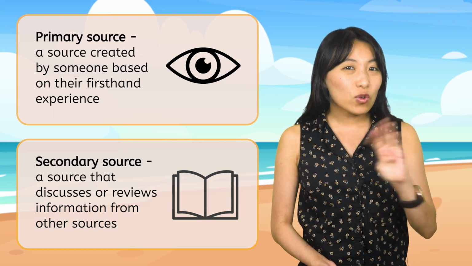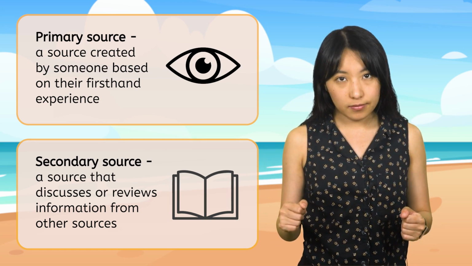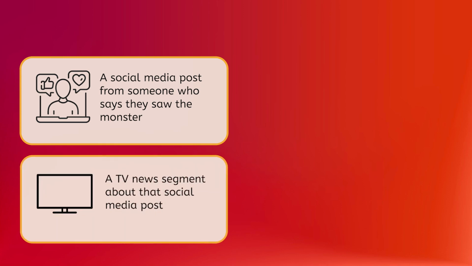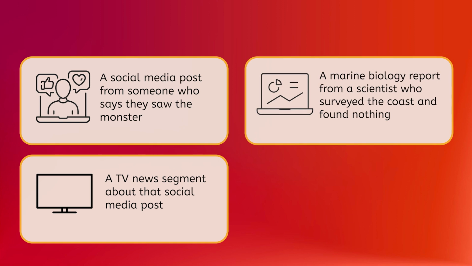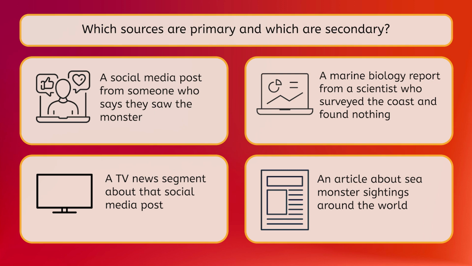Let's consider 4 sources of information about the supposed sea monster. We have a social media post from someone who says they saw the monster, the TV news segment about that social media post, a marine biology report from a scientist who surveyed the coast and found nothing, and a news article about sea monster sightings around the world. Which sources are primary and which are secondary? Pause to answer in your PDF and resume to check.